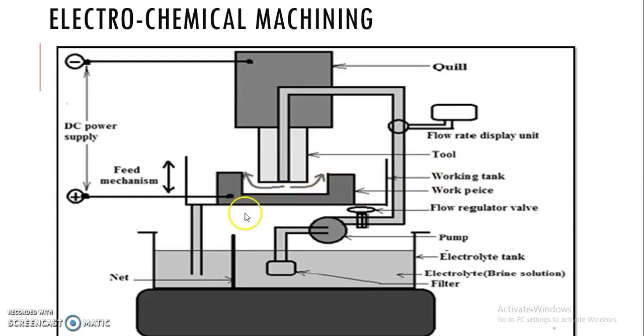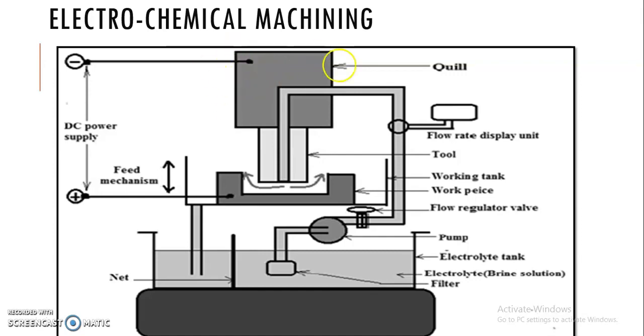Now above this workpiece a tool is provided. Obviously this tool, used for electrochemical machining, is made up of brass or stainless steel. It's a soft material, and there is a tool holder device that we call a quill. With the help of this quill, the tool is brought in close contact with the workpiece with the help of a certain feeding mechanism.